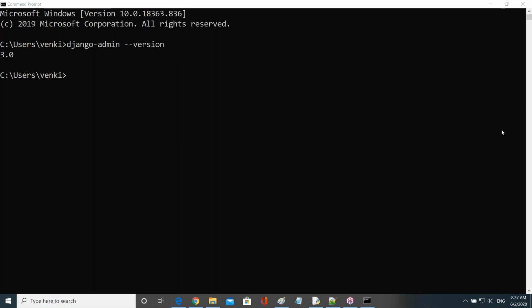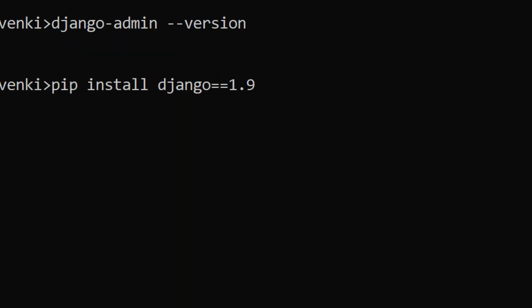Now, I don't want 3.0. I want to go with either 1.9, 1.7, like this. Then pip install Django==1.9. I'm going to click here 1.9. Now, if I click enter, then first what does it do?